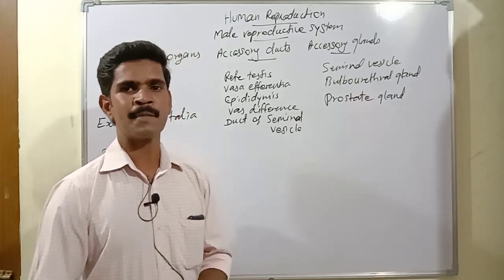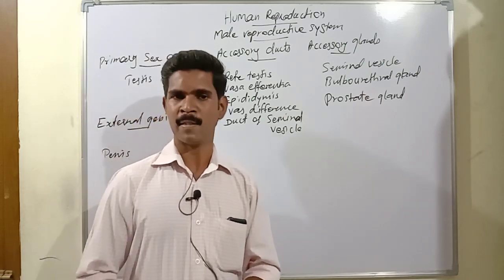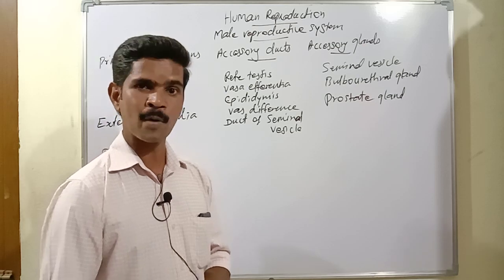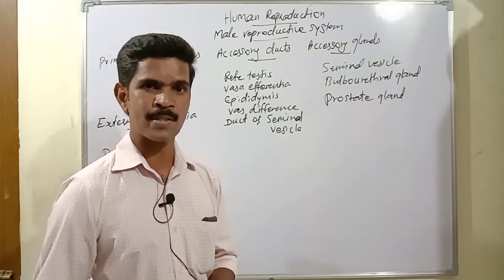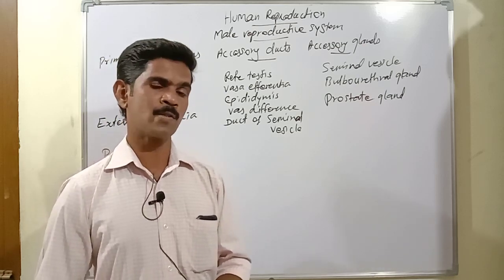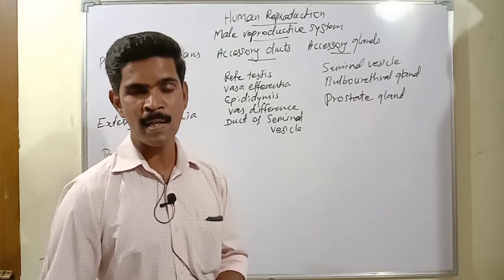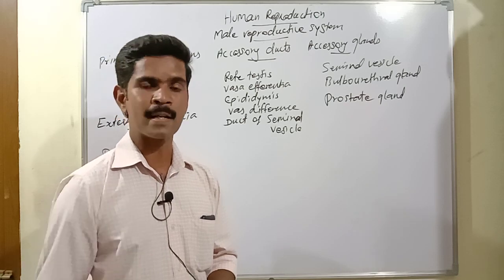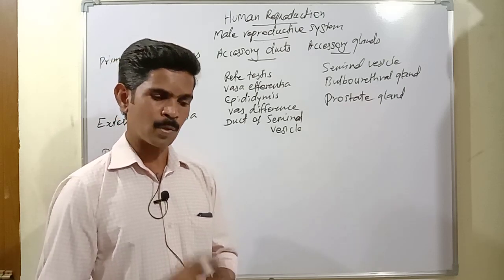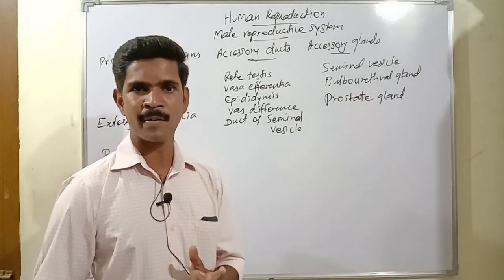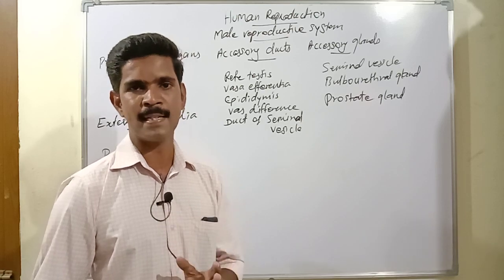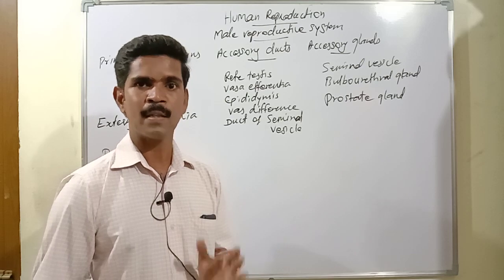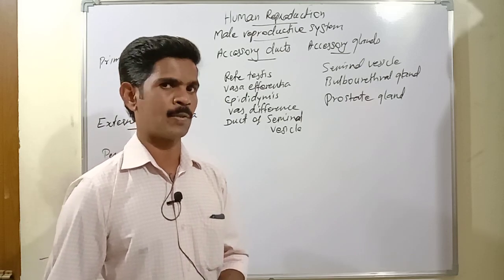The second important function of the male reproductive system is the production of the male sex hormone testosterone. Testosterone is one of the very important male sex hormones. This hormone is produced by some organs present in our male reproductive system. So two functions I said: the first major function is production of the male sex cell, and the second is production of the male sex hormone testosterone.